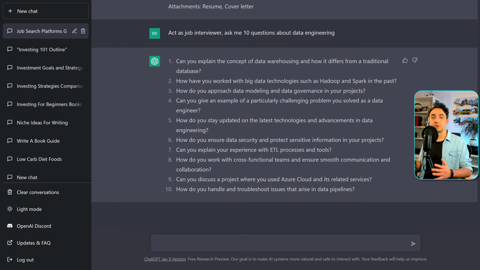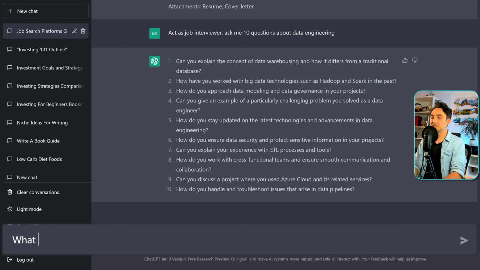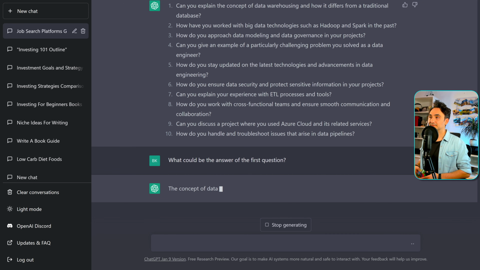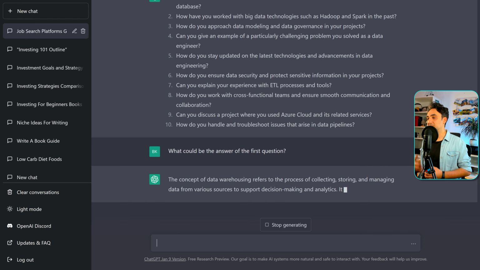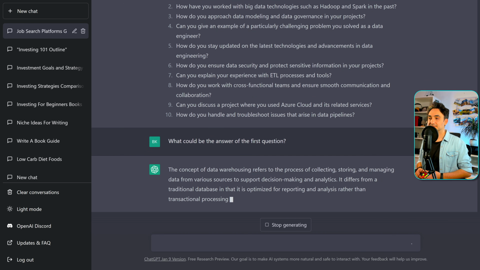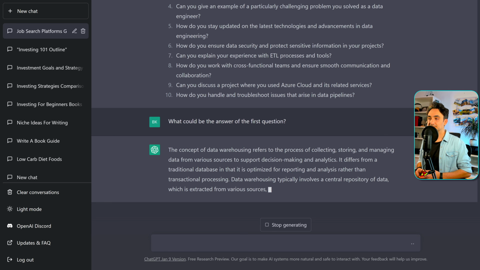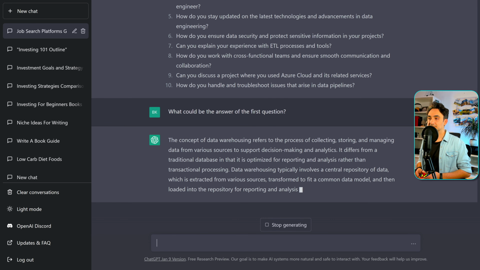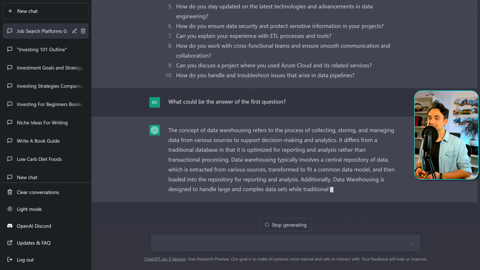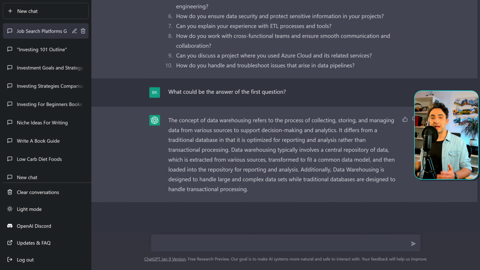So now you can go and check those questions, and if you are not sure about one of those questions, you can ask ChatGPT to give you the answer that you're supposed to say. So for example, what could be the answer to the first question? So let's see. It's about the concepts of data warehousing. Perfect, true.